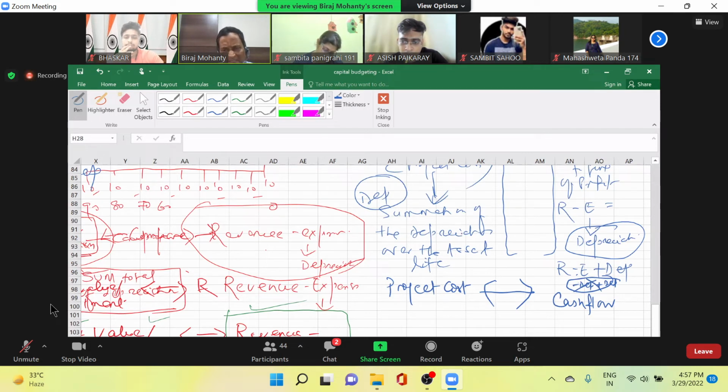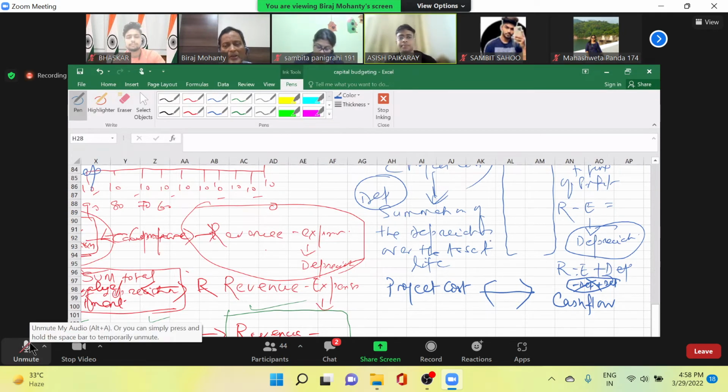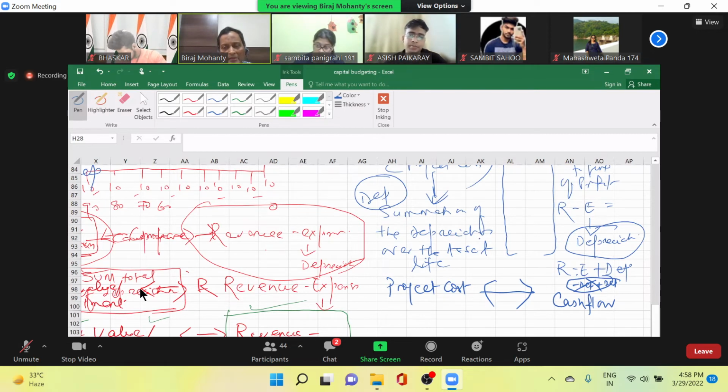You see, in the beginning, when you have purchased the asset, you have paid for it. But during the life of the asset, are you paying anything? No, you are not paying. So depreciation is only allocation. So to avoid this anomaly, what I am doing, I am putting the add. So depreciation is a non-cash expense. So that's why not necessarily depreciation, any other non-cash expense that is there in the income statement of profit and loss, you will have to add it up to find the cash flow.